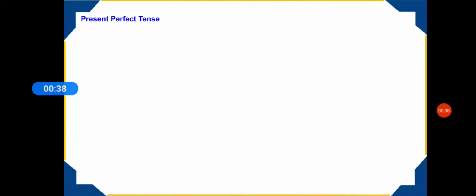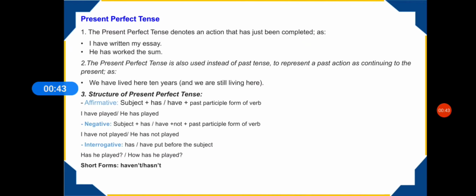The first tense is the present perfect tense. Let's read about this. The present perfect tense denotes an action that has just been completed. That means, for example, I have written my essay. That means you have just written your essay. In the present only, you have finished writing your essay. But it must have been like 5 or 10 minutes ago that you finished writing it.